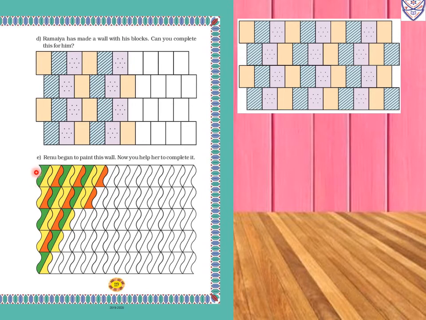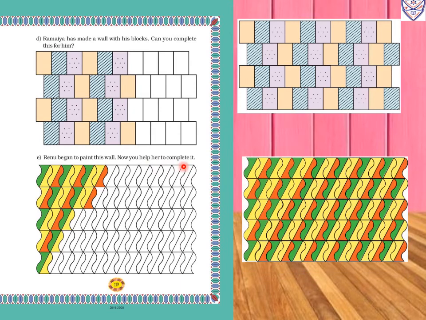Now E. Renu began to paint this wall. Now you help her to complete it. Now she started to paint the wall and we have to complete this. So first color is green, then yellow, red, then green, yellow, then yellow, red, then green, yellow, red. So this way you have to complete the wall.